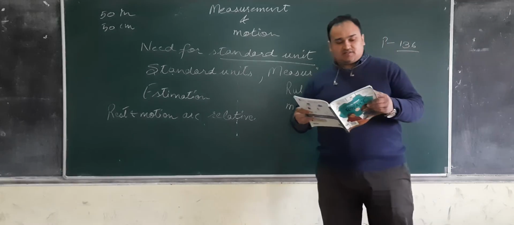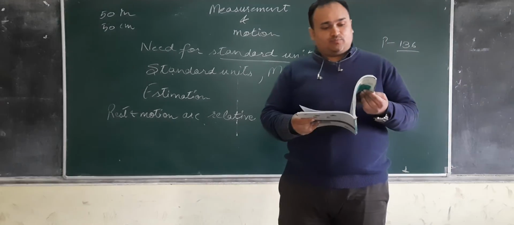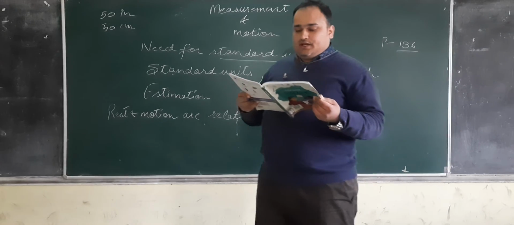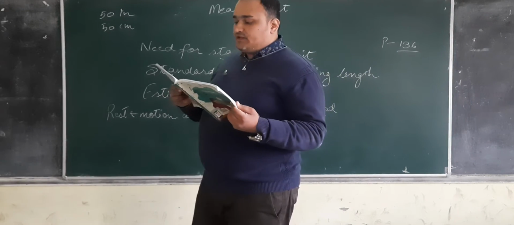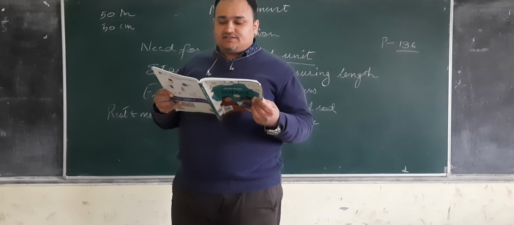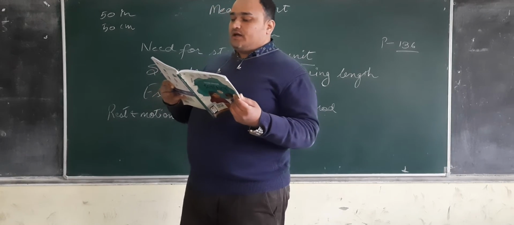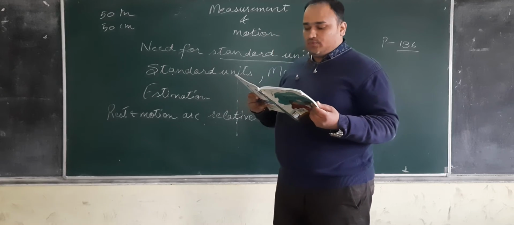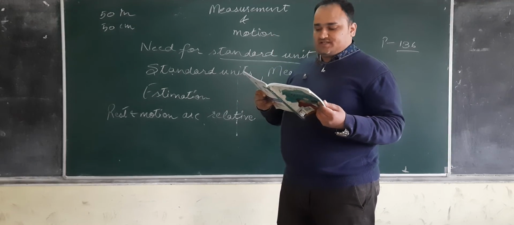So what happens here according to the book? Need for standard measurement. In older times, people used arm length, footsteps, foot span, yard, handspan, cubit, fathom, etc. for measuring length of an object or distance between two places.